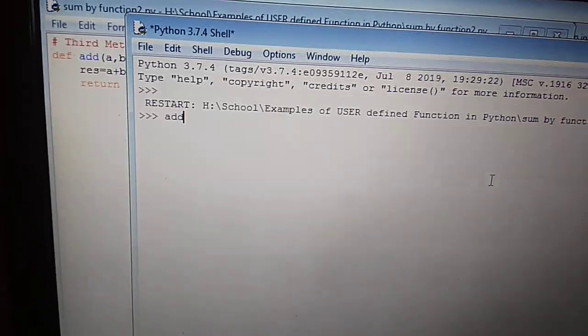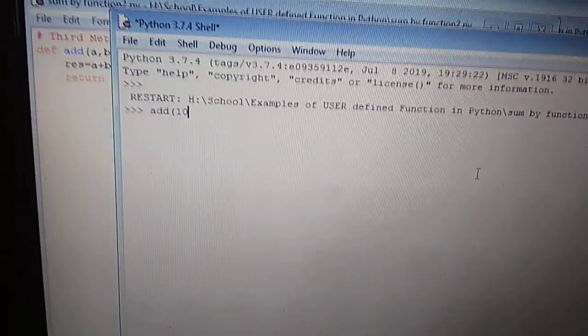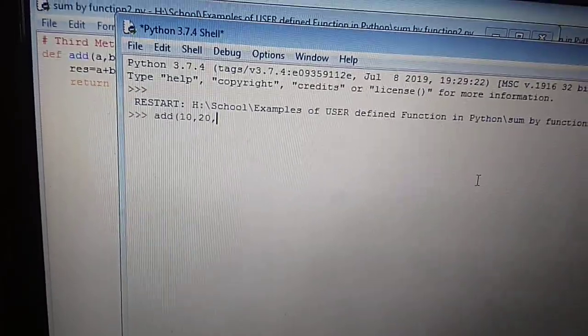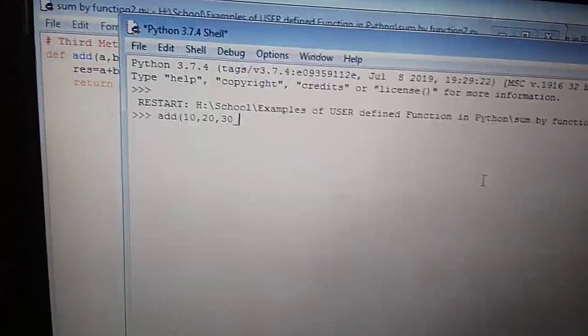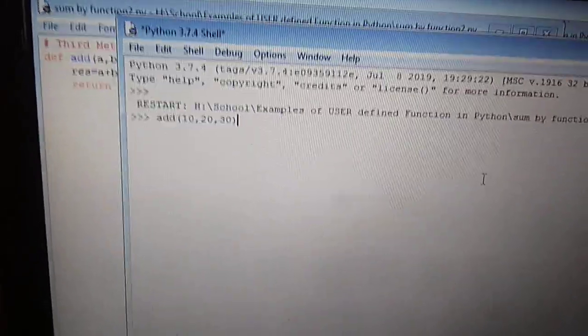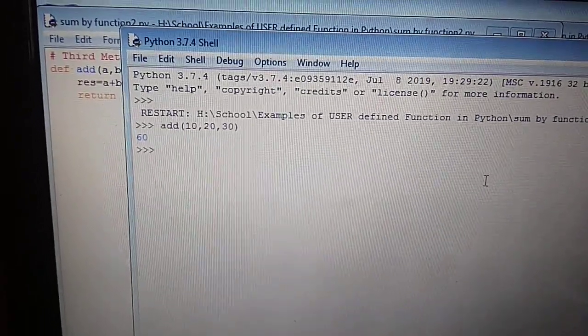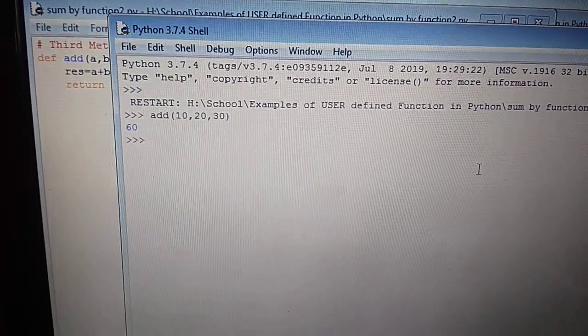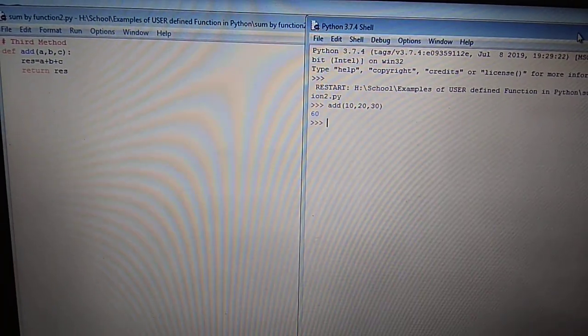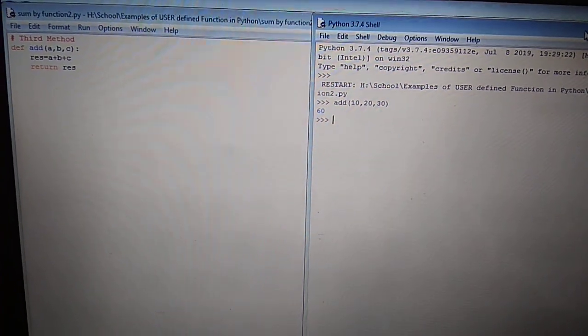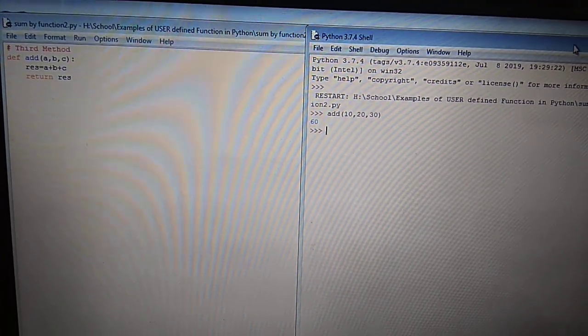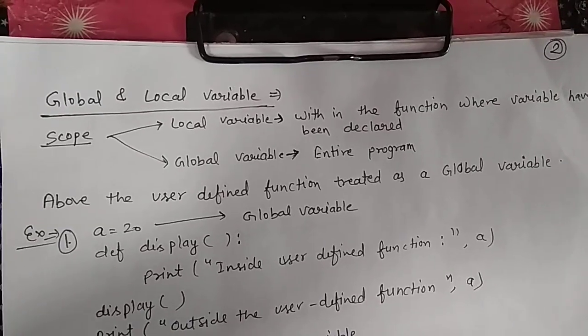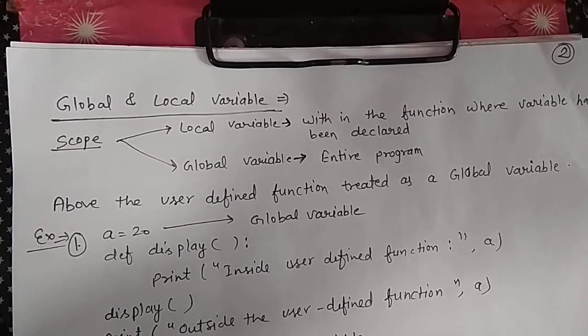Here the name of our file is SumWhy function. After that, we call the function with 10, 20, 30. What is the output given by the program? That is 60. It is done using the return keyword instead of the print function. I hope you understand what a function is, how to create a function and how to call a function.